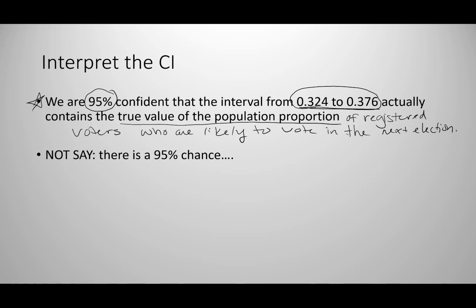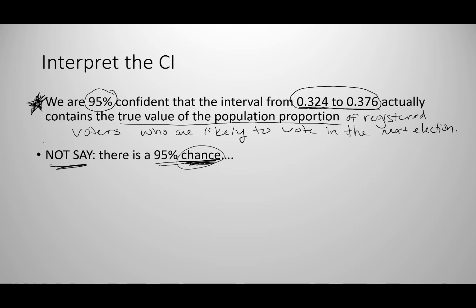Now, one thing that you want to avoid saying, and this is a common error, is anything along the lines that there's a 95% chance that, and then you could insert all the rest of this information with the values. The reason we don't want to say that there's a 95% chance is that it would indicate that the value of the population proportion is left up to chance, when in reality it's not. It's a single value that's not left up to chance. So we don't want to give any indication that there's a 95% chance, and we want to stay away from that phrasing.